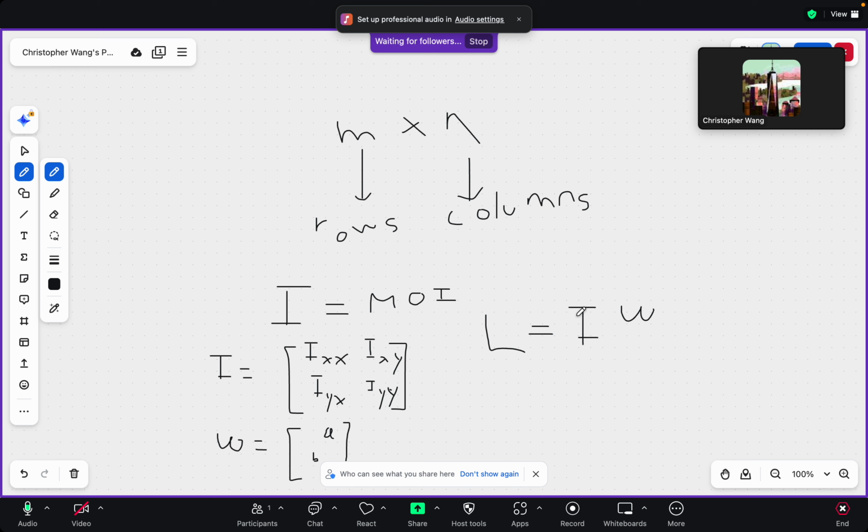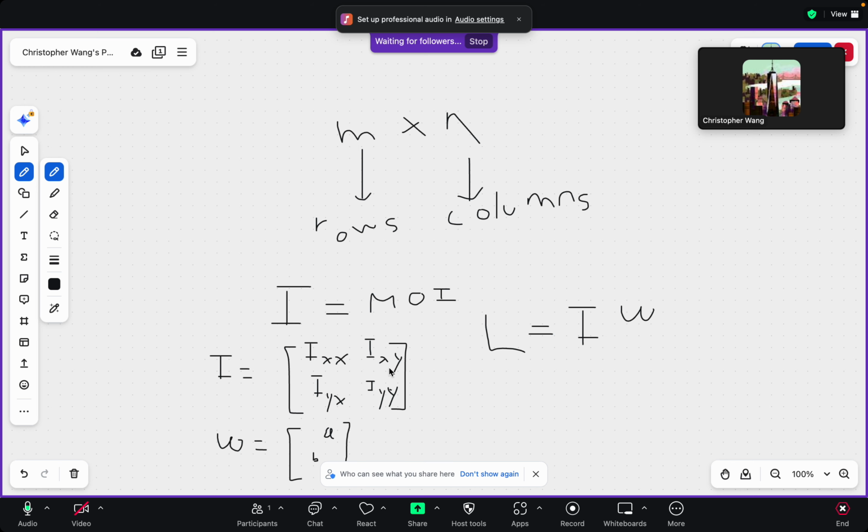Well, you can actually make I more complex, and this multiplication will still work. If I is just a 1 by 1 scalar, L will still be a 2-dimensional vector, and if I is a 2 by 2 matrix, L will still be a 2-dimensional vector. So the usefulness of the moment of inertia matrix is to calculate angular momentum.